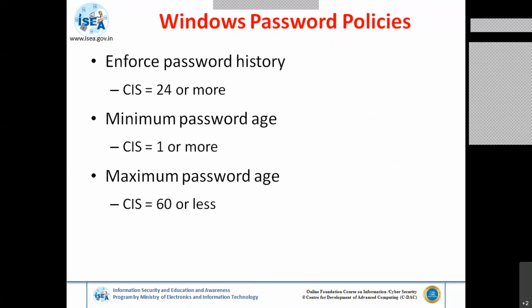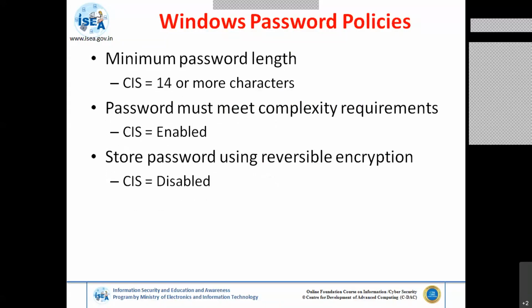Suppose your password history is set to 24. Most members are using only around 8 characters. The best practice is to use more than 14 characters for the password. The minimum password age is set to 1 and the maximum password age is 60, which means every 2 months or 60 days you have to change your password, as per the CIS standards.